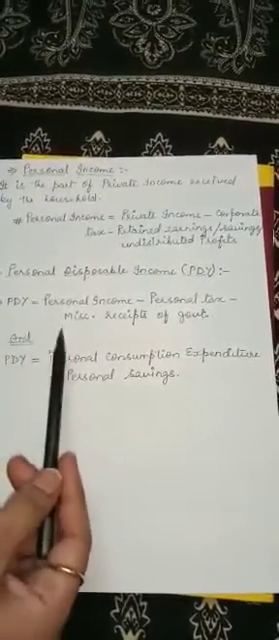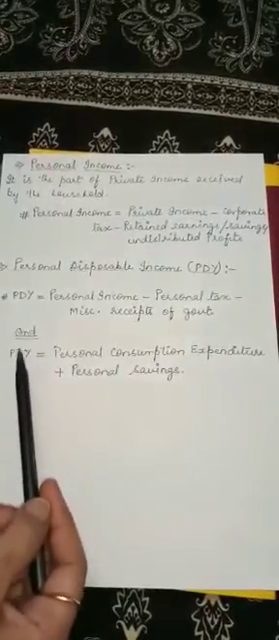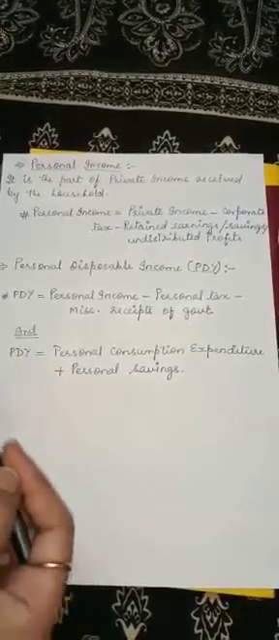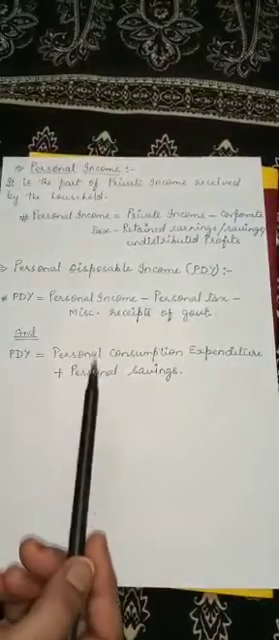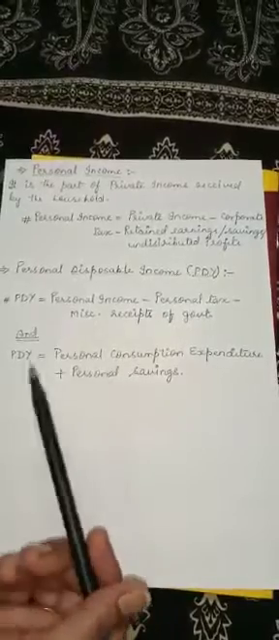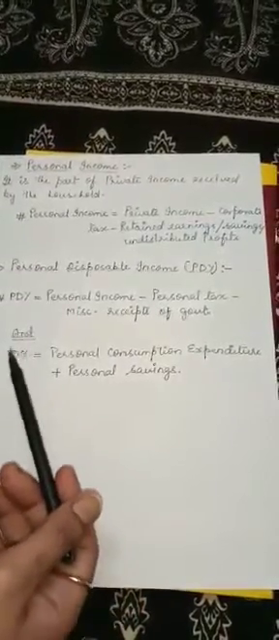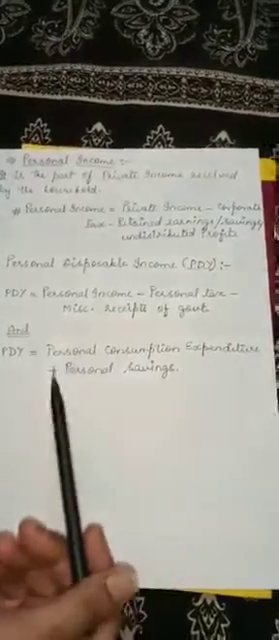And one more thing is there. Whatever income is at our disposal for expenditure, we may spend all the income, or we may save all the income, or some part of it we may spend, or some part of it we may save. So one more formula we can say to get the personal disposable income. That means when personal consumption expenditure is added with personal savings, we will get the personal disposable income, PDY.